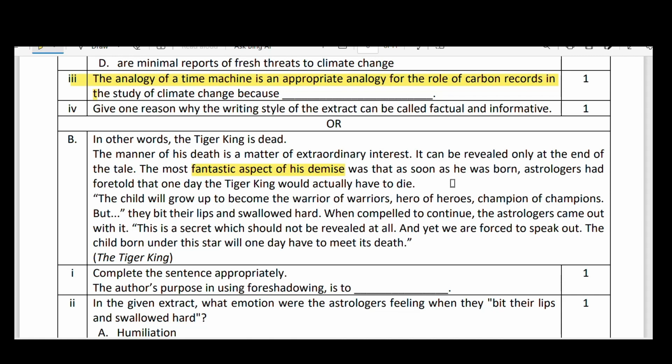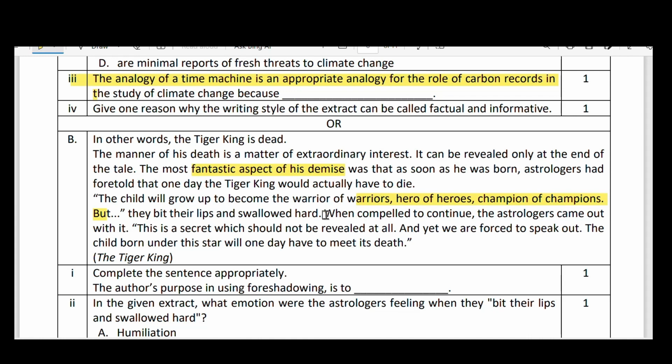this story. His demise was that as soon as he was born, astrologers had foretold that one day the Tiger King would actually have to die. The child will grow up to become the warrior of warriors, hero of heroes, champion of champions. But here, hero of heroes, warrior of warriors, champion of champions, this is all actually praising heroism or heroic qualities.